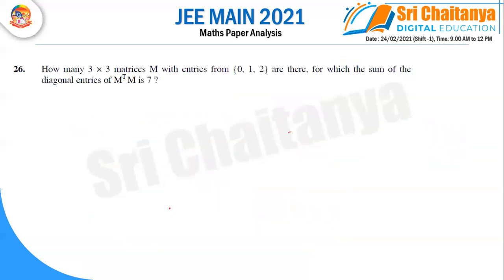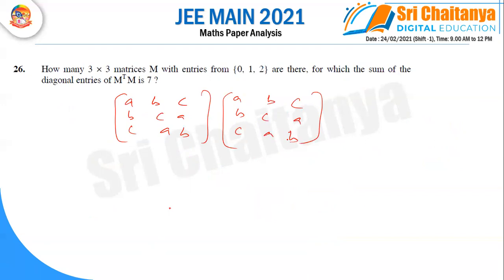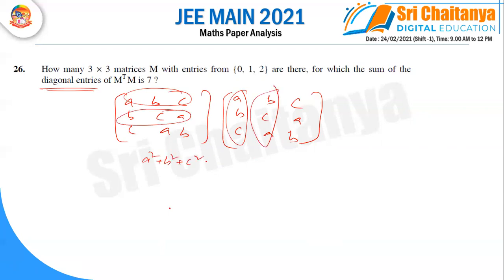Next one. M and M transpose. We have 3 entries, maybe first matrix A, B, C; B, C, A; C, A, B, that is M. Then M transpose is obtained by writing the first row as the first column, the second row as the second column, and the third row as the third column. For the diagonal entries A11, A22, A33, this into this gives A square plus B square plus C square, and this into this gives the A22 entry.